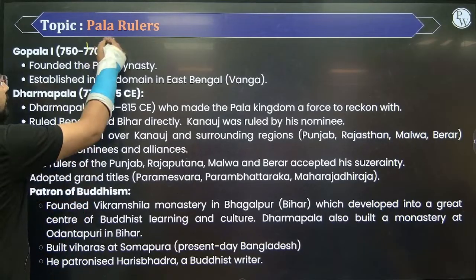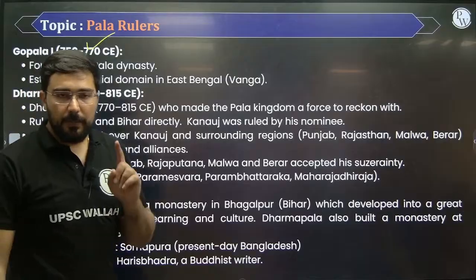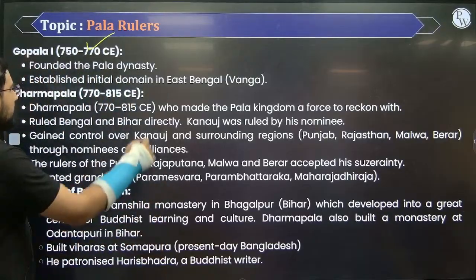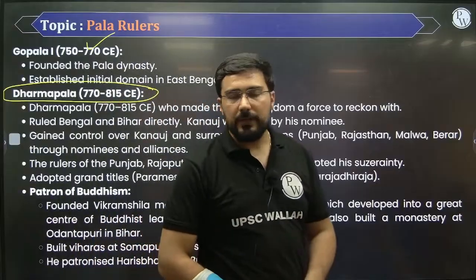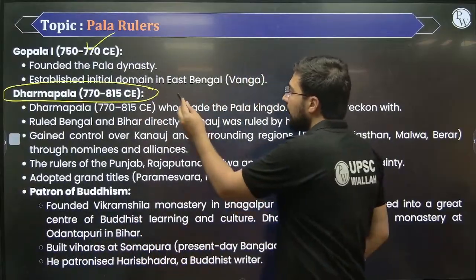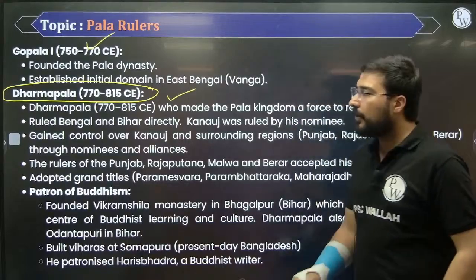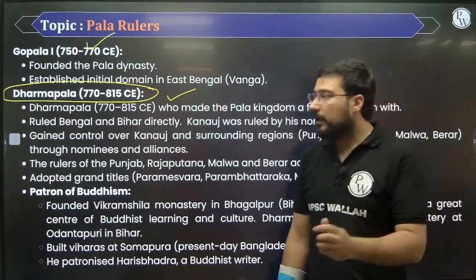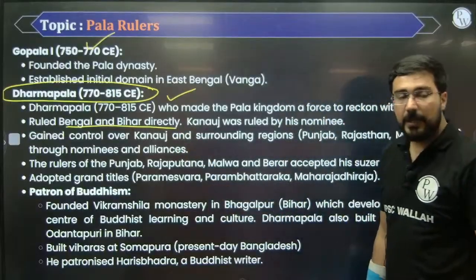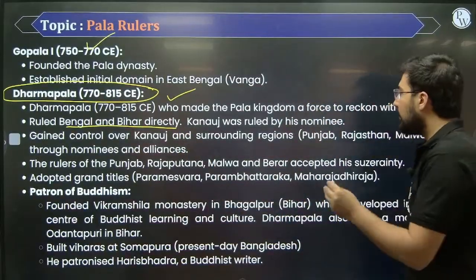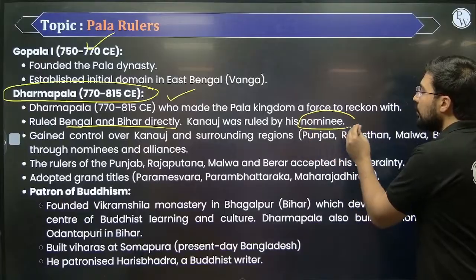So Gopala was the founder. He ruled for 20 years. But one of the most important personalities in this dynasty is Dharmapala. Once Dharmapala came to power, he ruled for the next 45 years. So it was a very long reign. In fact, he ruled both the Bengal as well as the Bihar region, right? And on the seat of Kannauj, one of his nominees used to rule.